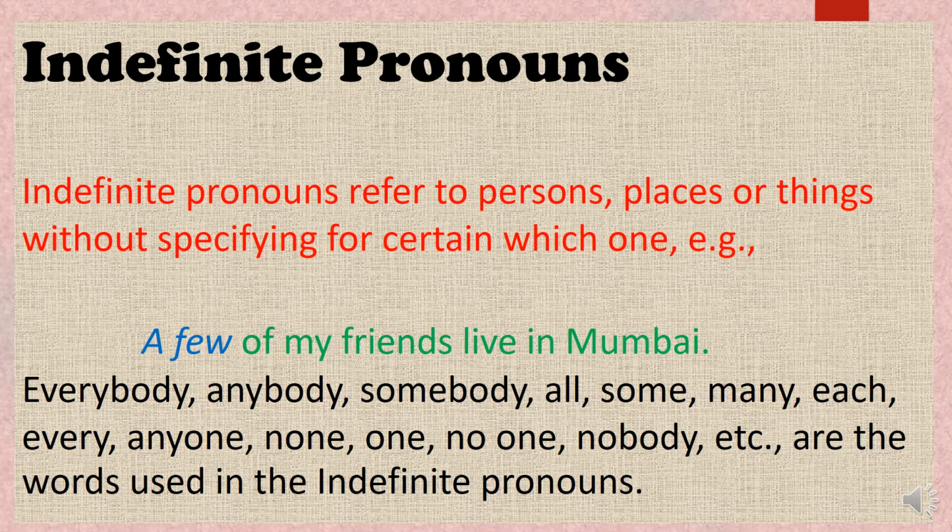All the words which don't define how many persons there are, what kind of persons, or which place, but are not clearly defining it, are called indefinite pronouns. So it is clear to you what indefinite pronouns are.